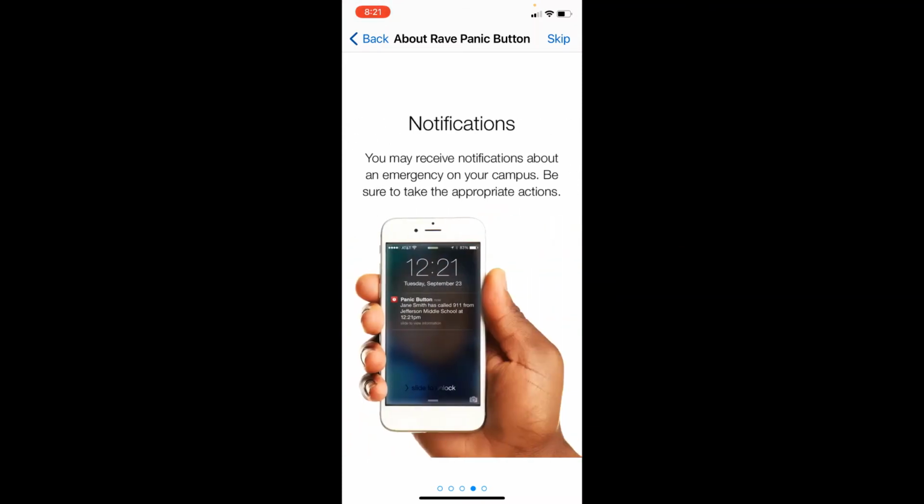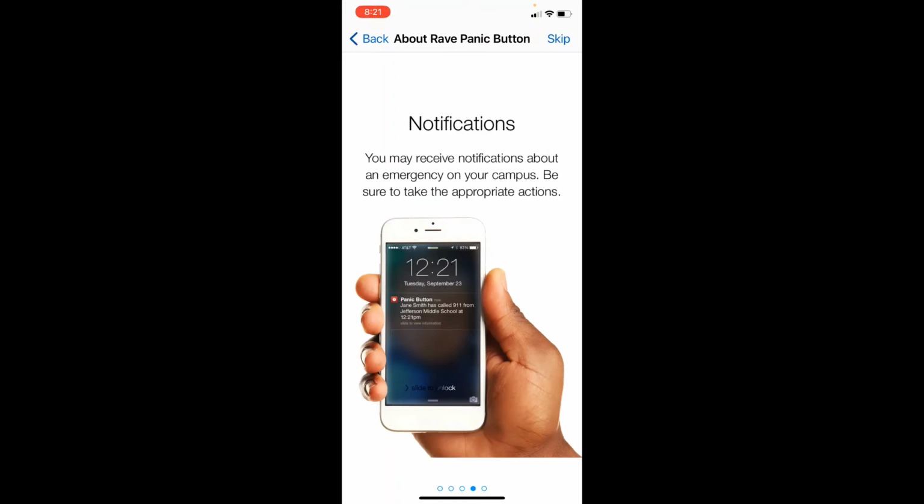This is the notification panel. This is why it's important that notifications be turned on your system, because you may receive notifications about emergencies on your campus. In the event we do have an emergency notification and the principal wants to make sure that you as an employee are aware of something that is happening, whether it be a campus lockdown, a fire, or some suspicious activity on campus, you will receive a notification on your mobile device letting you know what's going on.